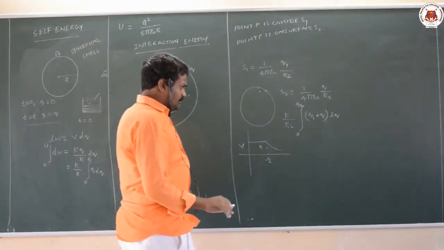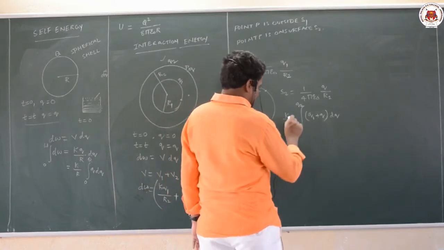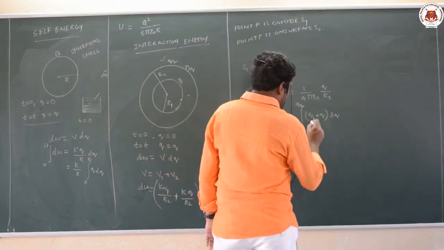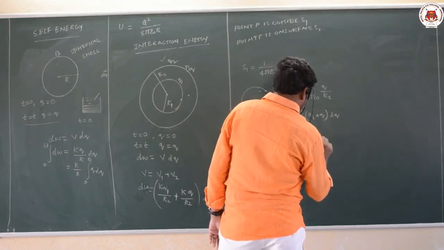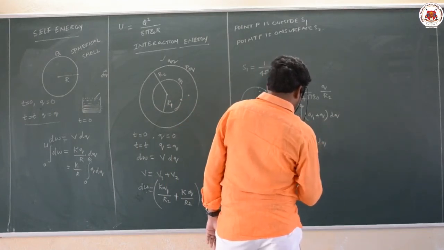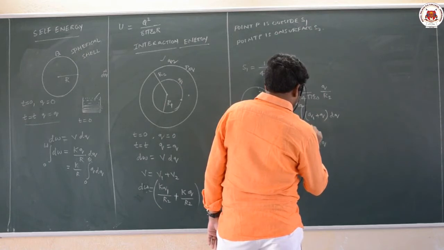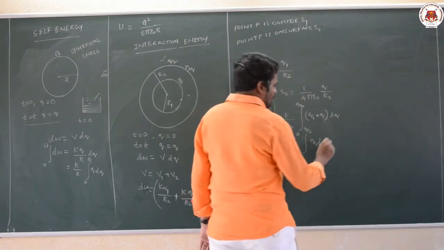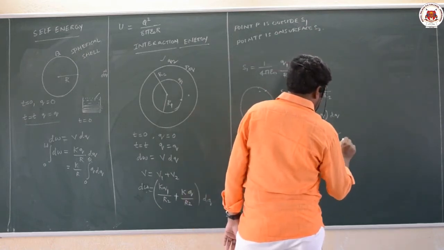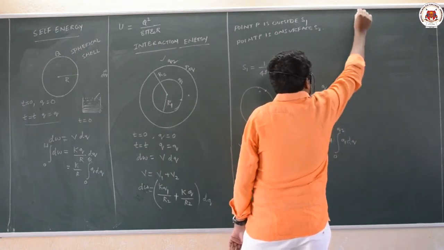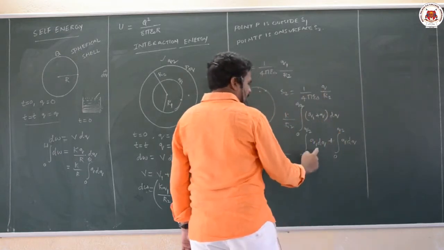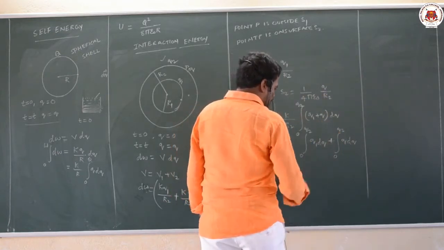Now what will you get here? Now integrate this, K by R2 is constant. If you go for integration, multiply this Q1 dq from 0 to Q2, plus integral of Q dq from 0 to Q2. Now what answer are you going to get? Integration of dq we will write as q only.